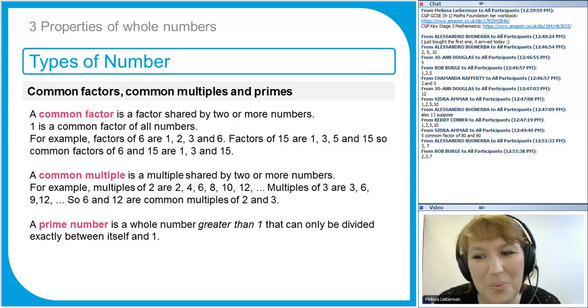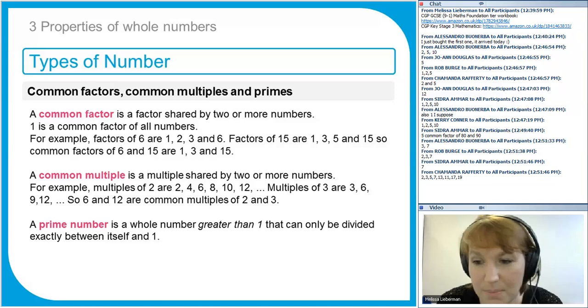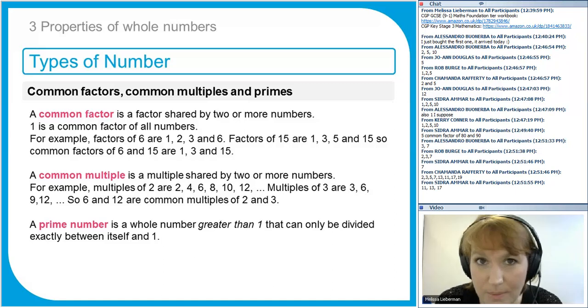Bigger one, be brave. 11, 17, 19, oh, perfect. I think every single one of those is a prime number, so very well done. Notice that they're all odd numbers except for 2. 11, 13, 17, good, they're all correct. Well done for leaving out 15. 15 is not a prime number because it can be divided by 3 or it can be divided by 5.